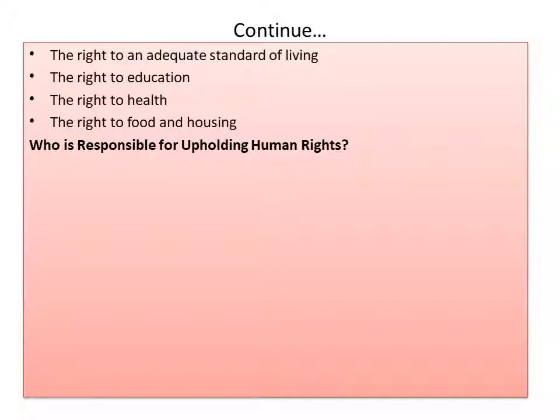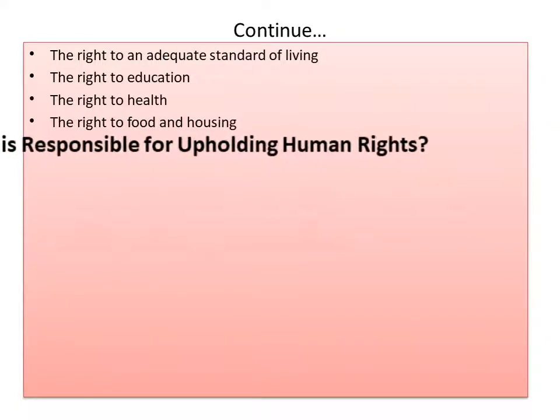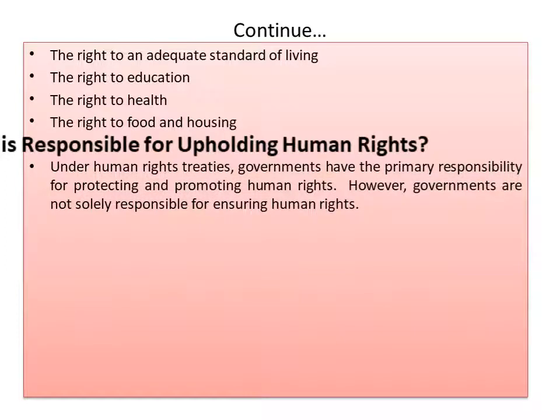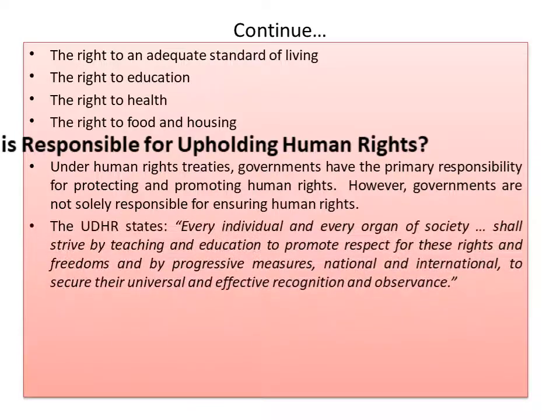Who is responsible for upholding human rights? Upholding means holding the human rights, or creating the human rights, or respecting the human rights. Who is responsible? First, never forget. Under human rights treaties, governments have the primary responsibility for protecting and promoting human rights. Primary means the first responsibility belongs to the government. However, governments are not solely responsible for ensuring human rights. Not only government, but other authorities or institutions may also be, but the first falls upon the government.